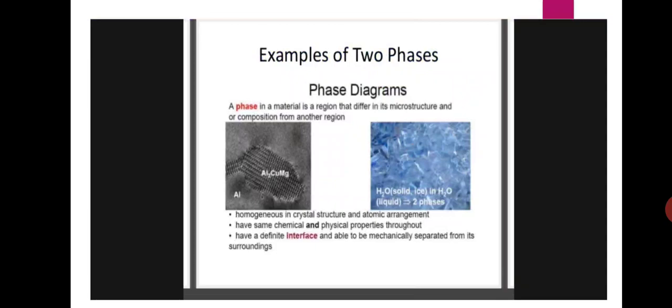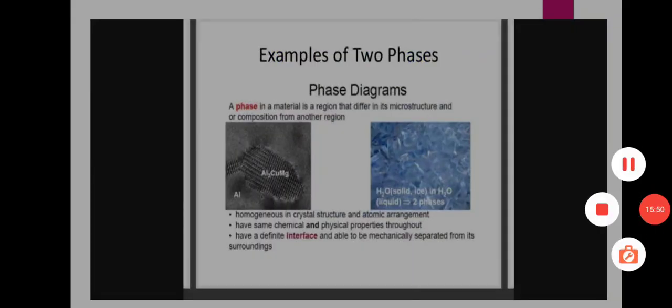Okay, these are the examples for two phase systems. Two phases means these two phases are differentiating from each other or from surroundings. These are called two phase diagrams.